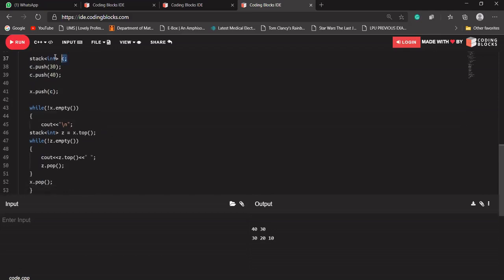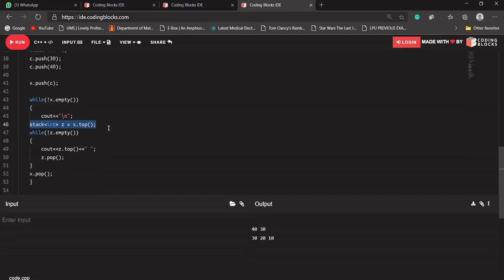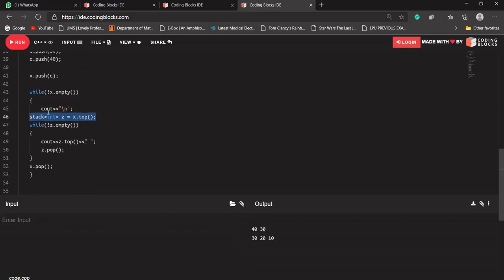So the stack C will be popped first. I'm saying that stack will be at the top of our stack. So 40 and 30, and after that this stack is printed here. And after that, we pop that stack. The 40 and 30 will be popped. This stack will be popped. And after that, it again will come. We are checking the stack at the top of our stack, printing that stack, and popping that stack again.